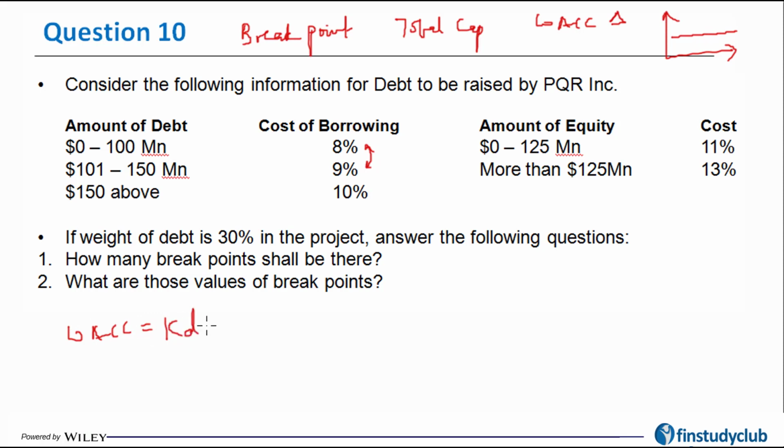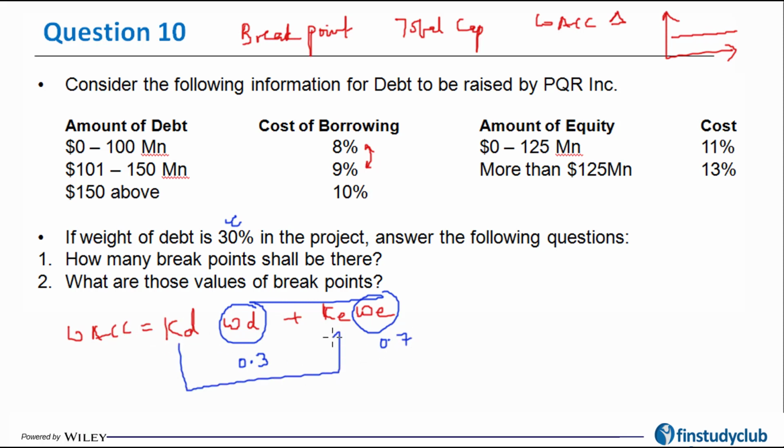WACC is equal to cost of debt times weight of debt, plus cost of equity times weight of equity. Now try and understand that if these two weights remain constant, which is 0.3 and 0.7, then your WACC is going to change only when there is a change in cost of equity and cost of debt. So therefore my cost of equity is changing.